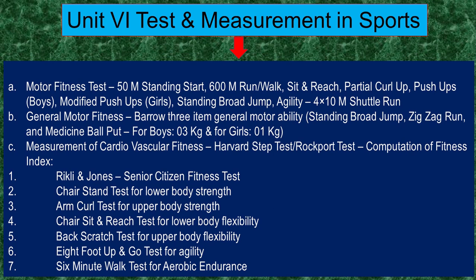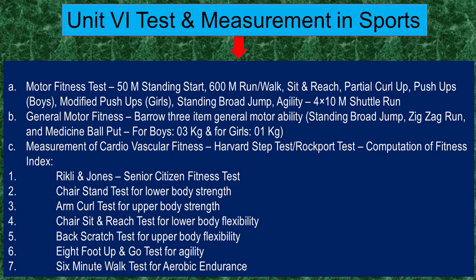Next, unit number 6, is test and measurement in sports. In this chapter, we are going to understand the motor fitness test: 50-meter standing start, 600-meter run and walk, sit and reach, partial curl-up, push-ups for boys, modified push-ups, standing broad jump, agility shuttle run. Then next, general motor fitness. Then next, measurement of cardiovascular fitness.